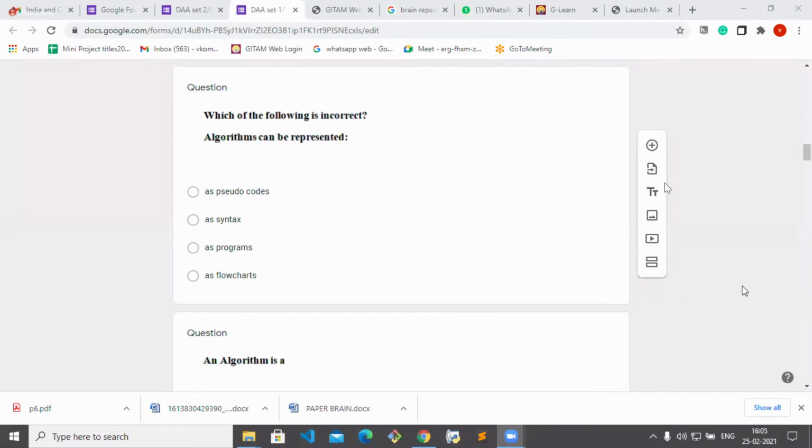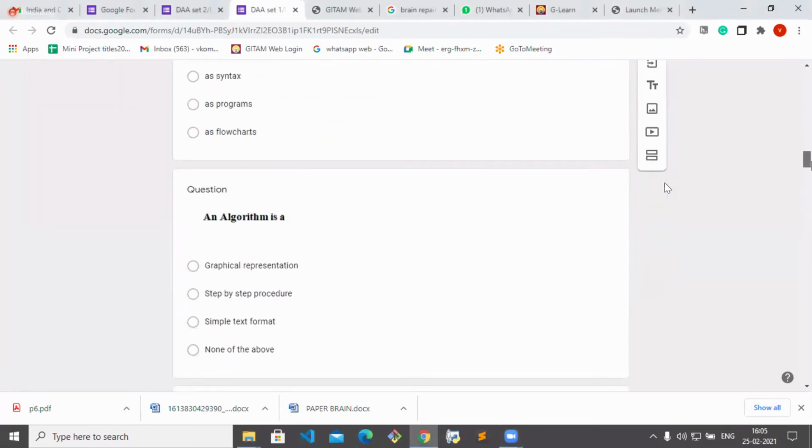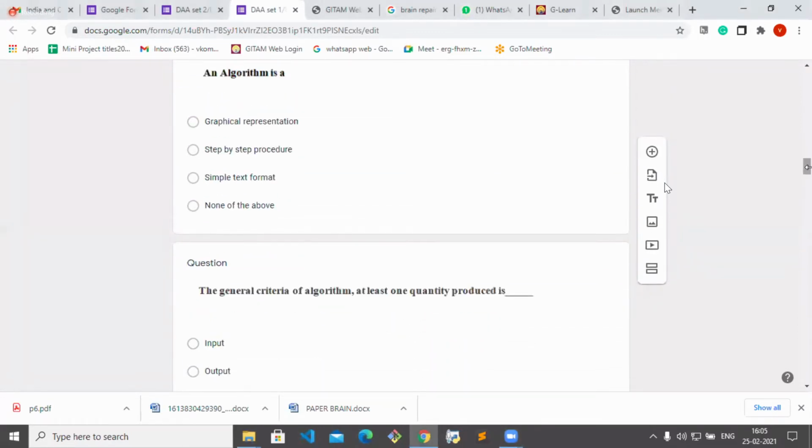Next, an algorithm is a... Option 2, step-by-step procedure. Step-by-step procedure, right? Next, general criteria of algorithm, at least one quantity produced is.